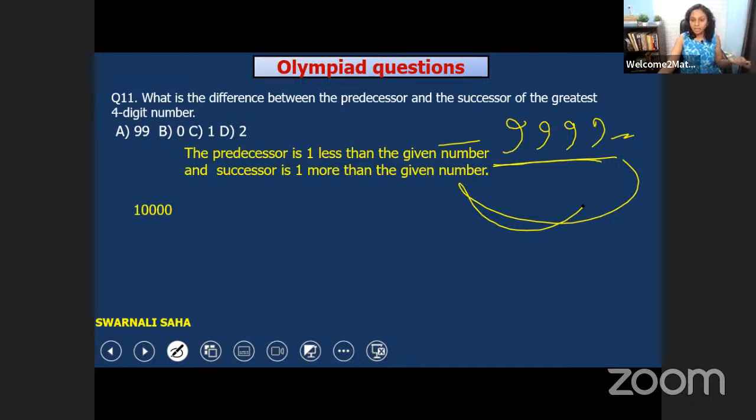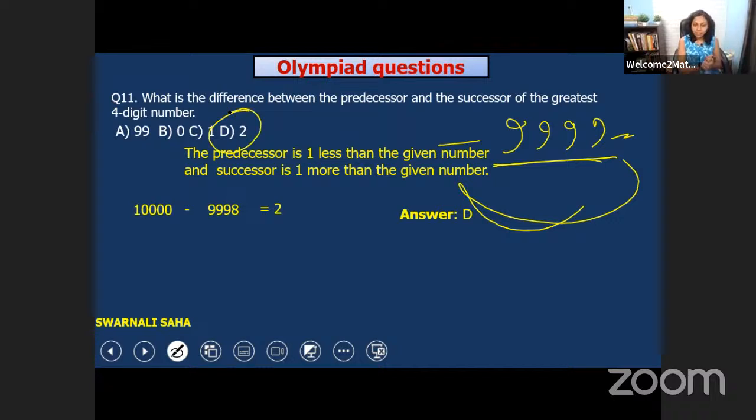The successor is 10,000 and the predecessor is 9998. So what is the difference between the two? It is 10,000 minus 9998, and it's 2. That is the answer. So answer would be D. D is the correct one. It's 2.